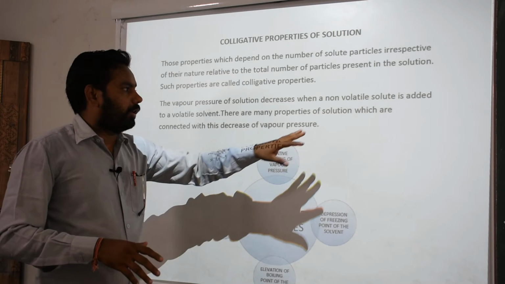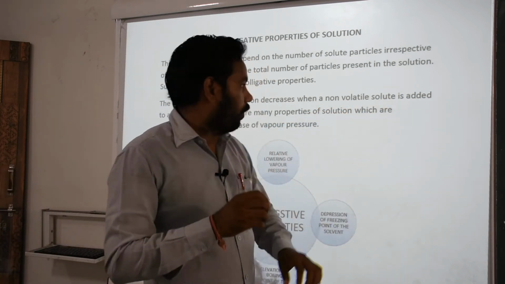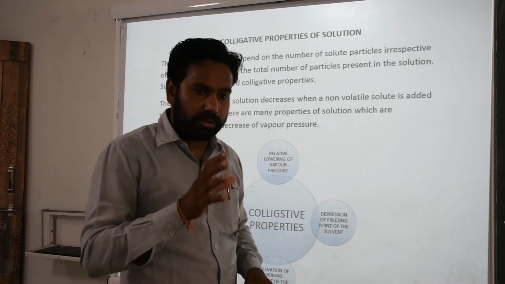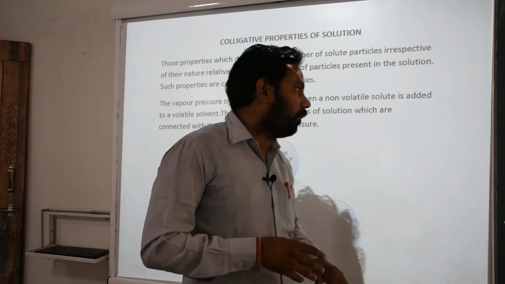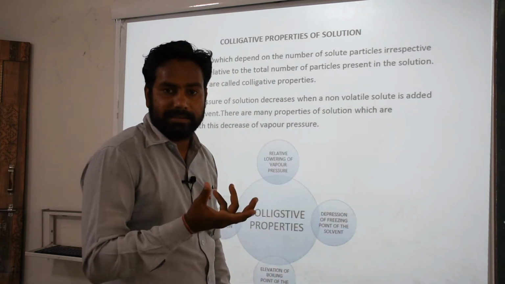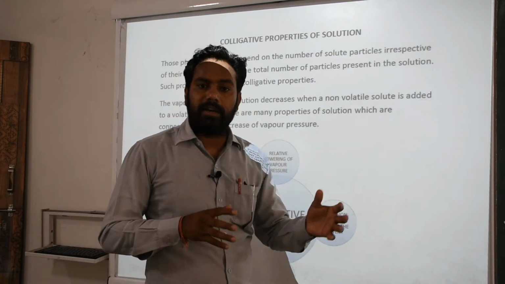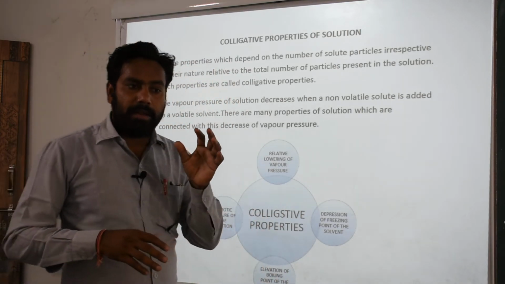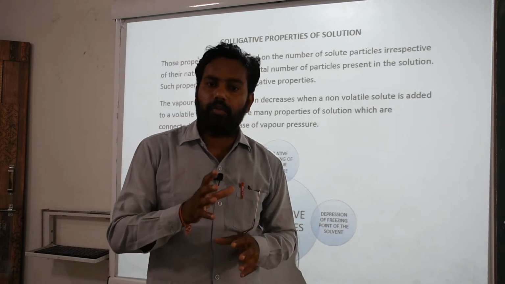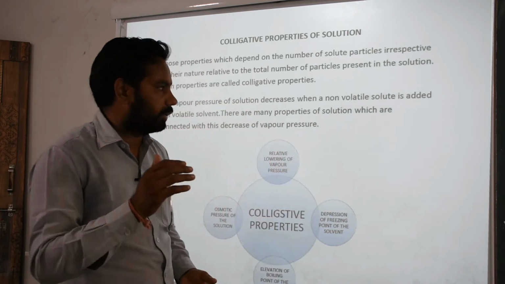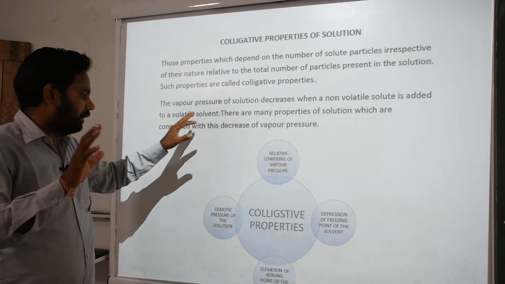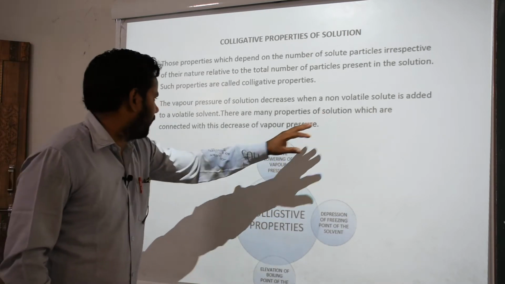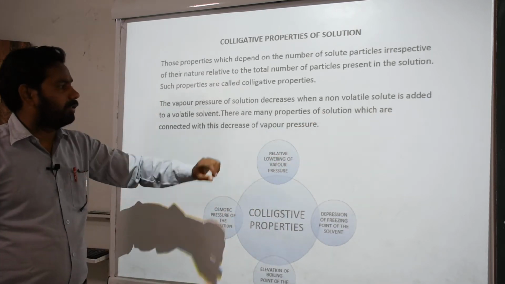Here again, what is the meaning of volatile solute or non-volatile solute? Non-volatile solutes are those solutes which do not convert into vapors, like NaCl, because NaCl does not convert into vapors. Then a volatile solvent means a solvent which converts into vapors, like water, so it's called a volatile liquid or volatile solvent. Okay, there are many properties of solutions which are connected with this decrease of vapor pressure.